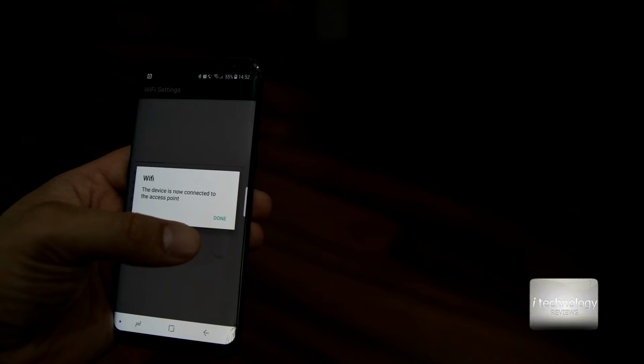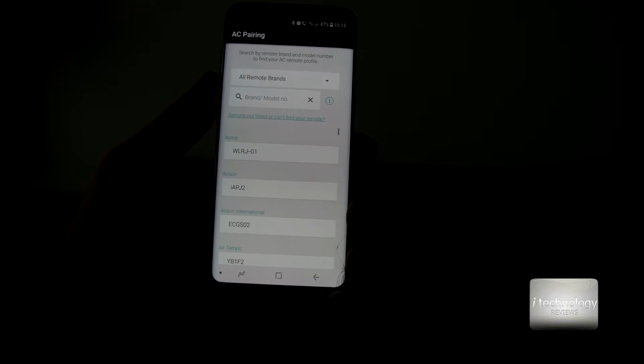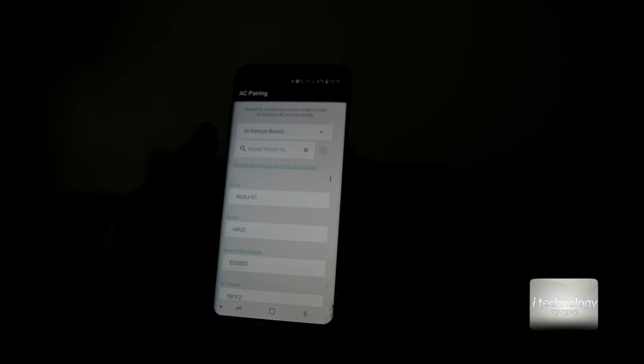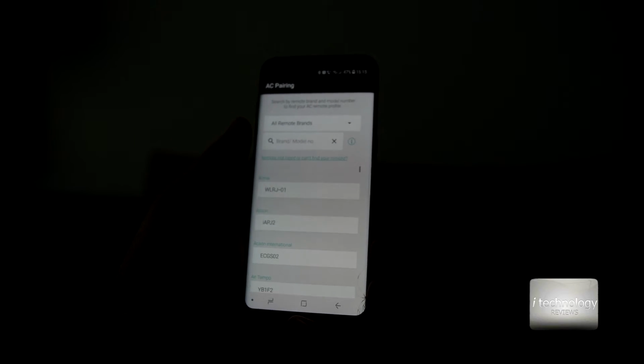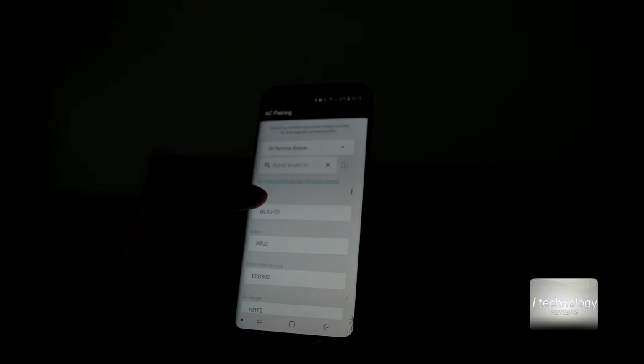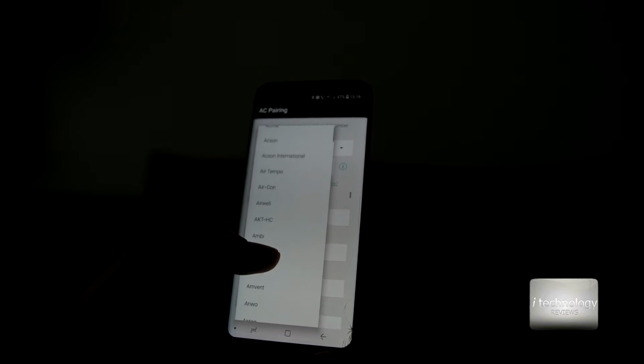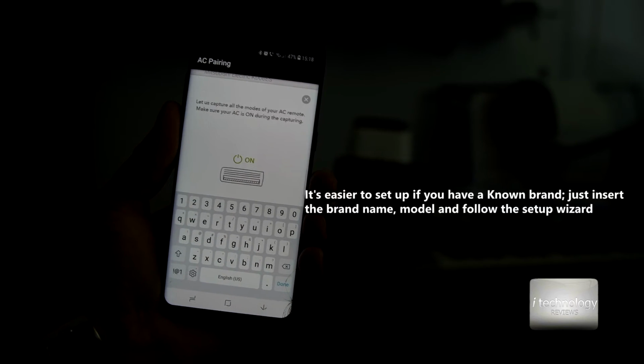It's connected to the access point. Okay, the next process is to pair up your brand, AC pairing, and you have the brand here. You can insert the brand and model number. It's too bad that I have an old air conditioner named Arctic and it's not listed here. So if the air conditioner is not listed, you have a message here.